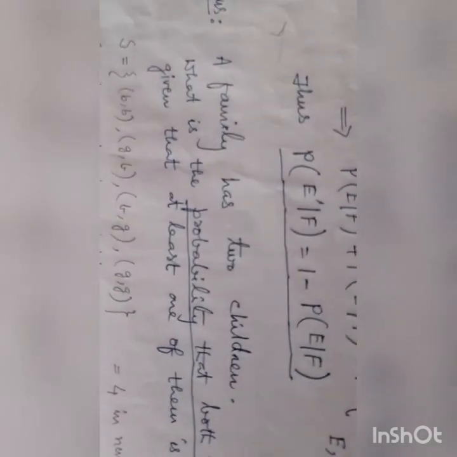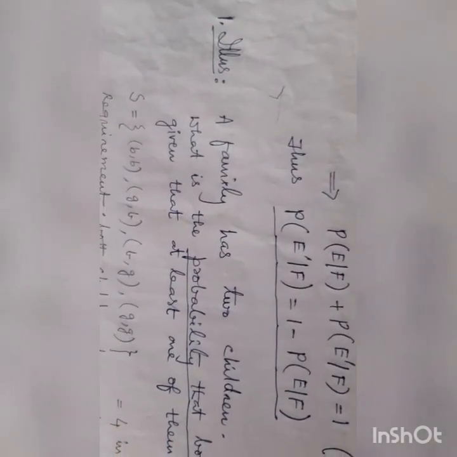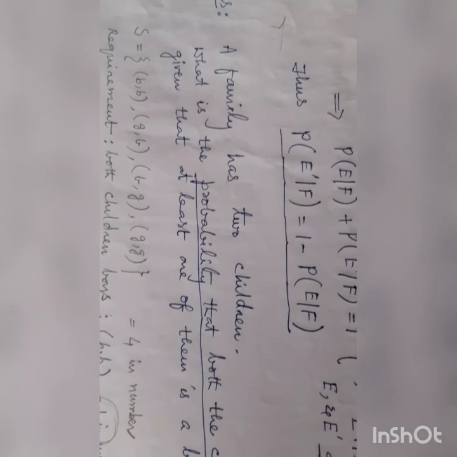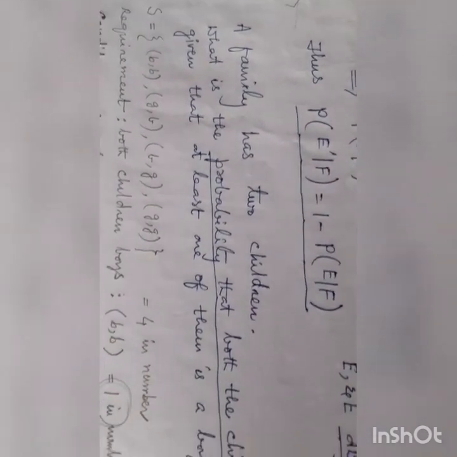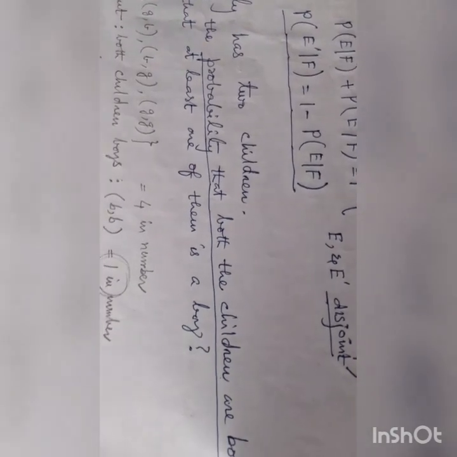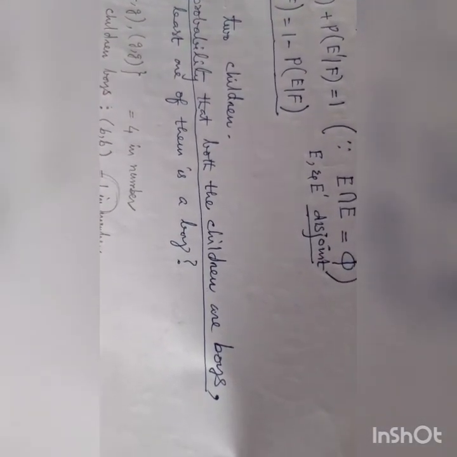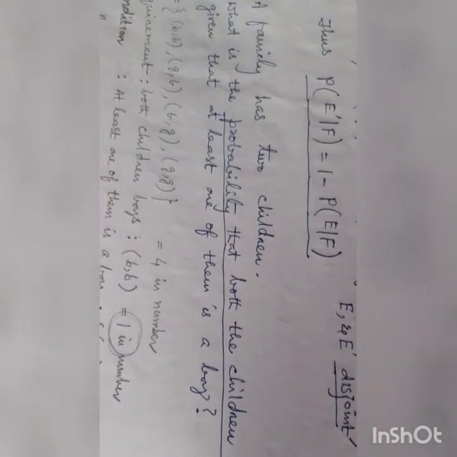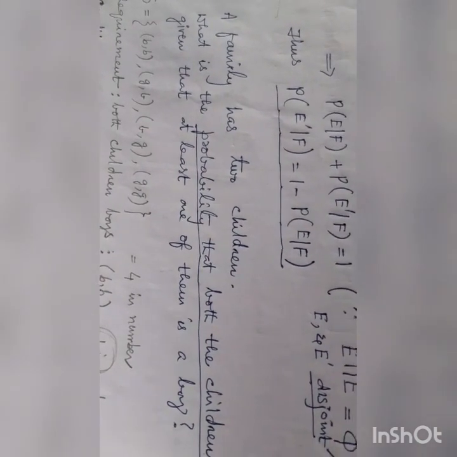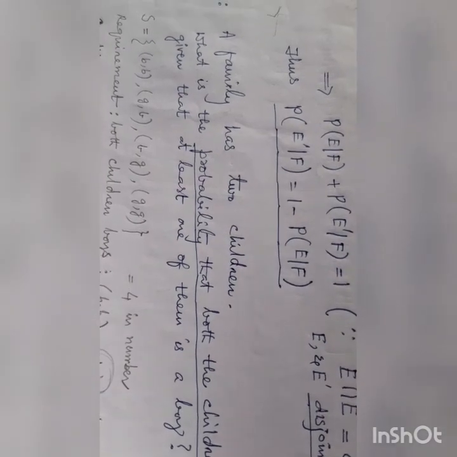Here, observe this question. A family has 2 children. What is the probability that both the children are boys, given that at least one of them is a boy?